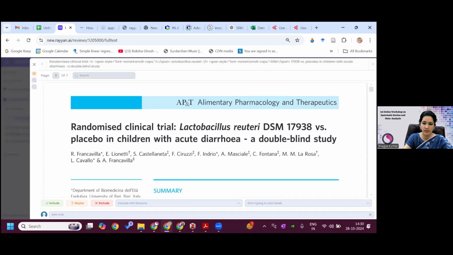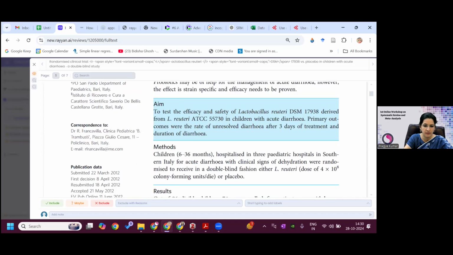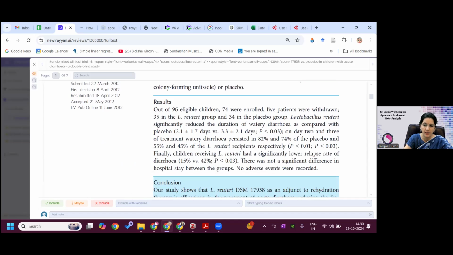So like I can read this article, like I have read this title, method, result, because I have read this in the title and abstract screening, but still I will go again to see. So I will see this is again remember PICOT. Here the PICOT which we have formed, that is important. So by this time, screening so many articles, now you will remember like what are the population, what is the outcome. Because if you screen, I will tell you 2000, 3000 article, everything will be on your tips. That who were the population, what were the criteria, what was the outcome, how it was measured, primary, secondary, everything.